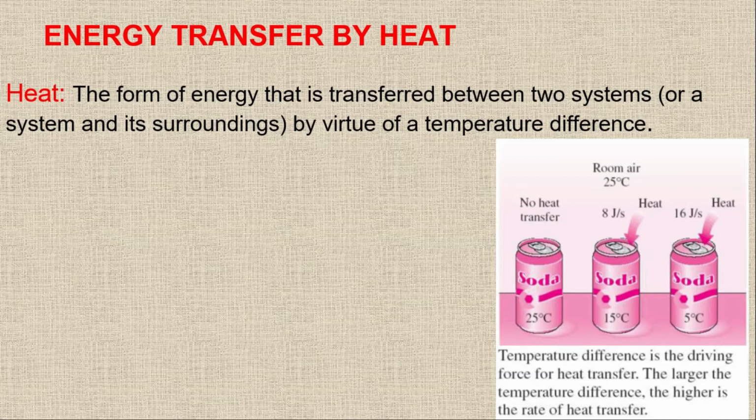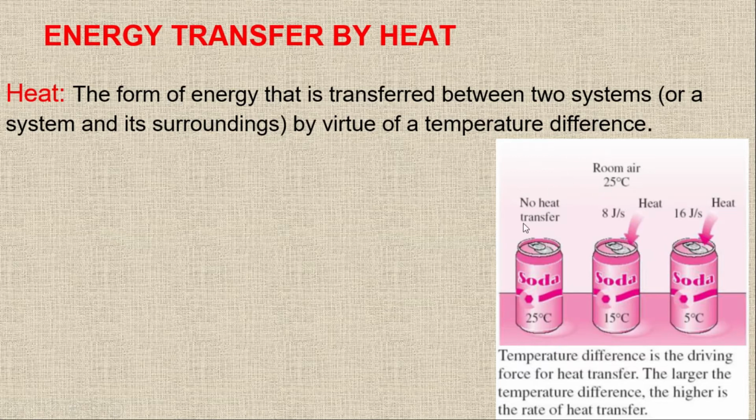If you can see here, we have three different soda bottles. We have the room temperature at 25 degrees Celsius, and this bottle also has liquid at 25 degrees Celsius, because now we have thermal equilibrium, the same temperature for the room and the soda bottle.